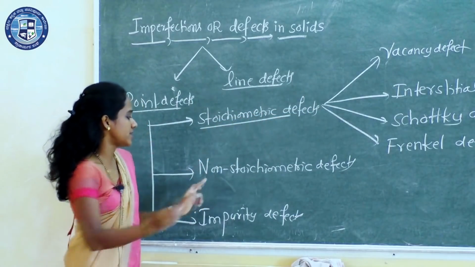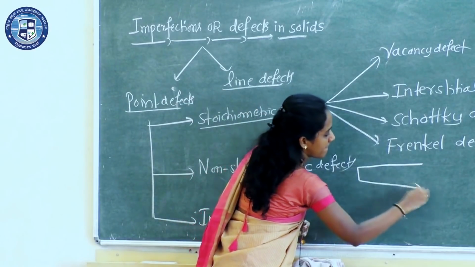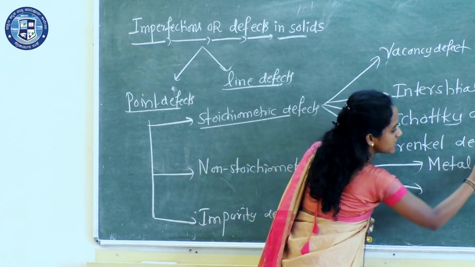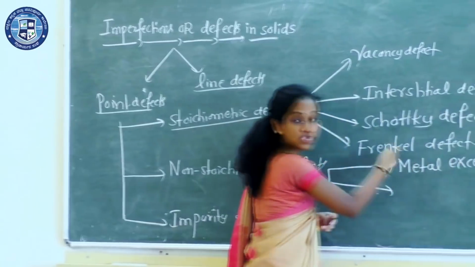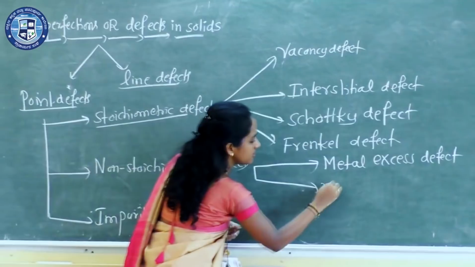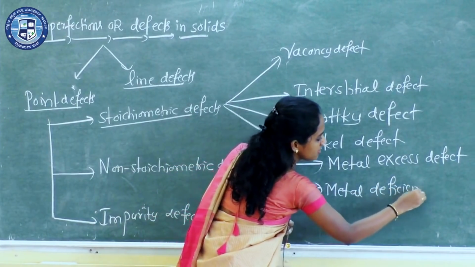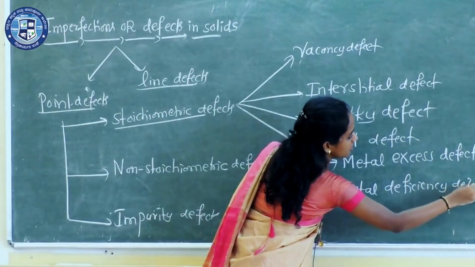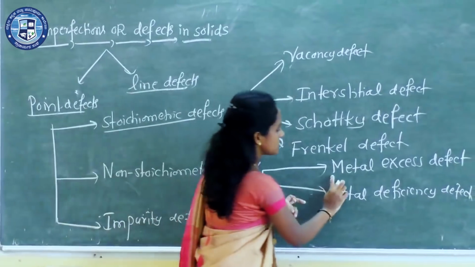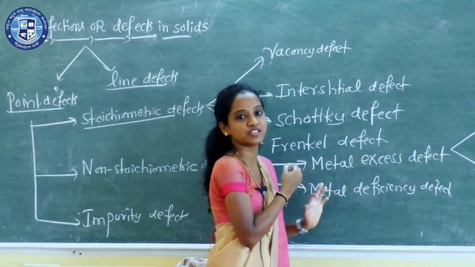In non-stoichiometric defects there are mainly two types: metal excess defect and metal deficiency defect. Metal excess defect arises again in two ways.